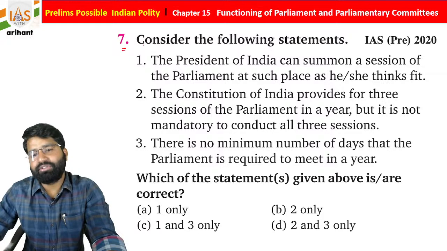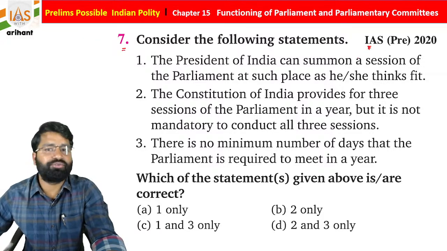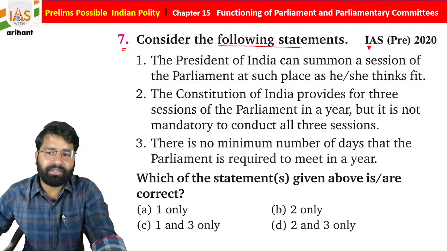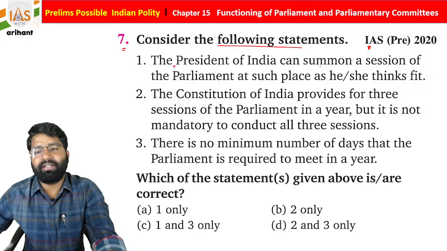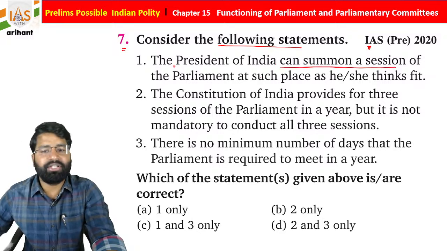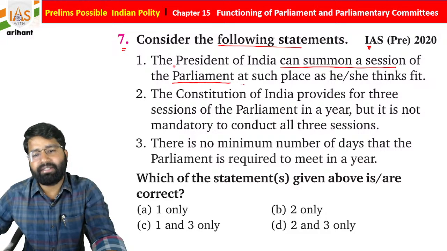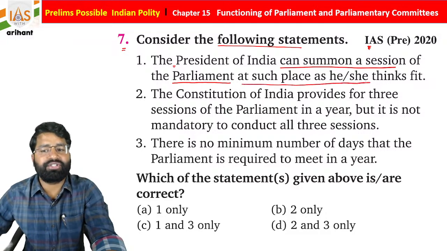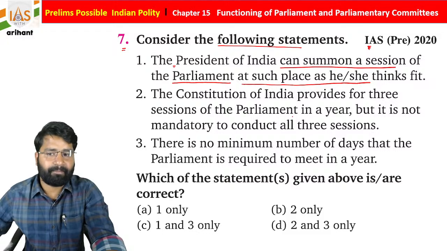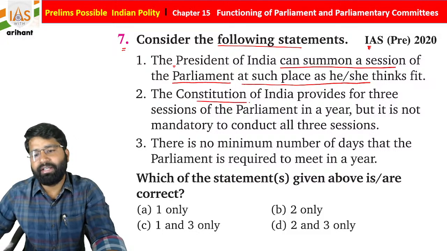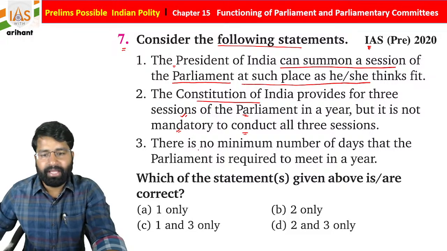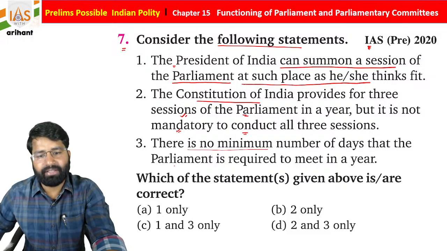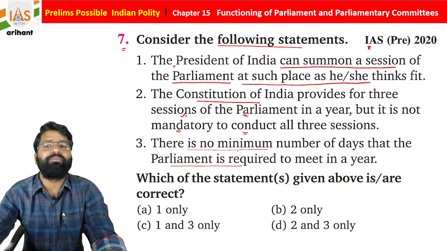Now the 7th question we have was in UPSC 2020. Consider the following statements. It is a statement-based question. The President of India can summon a session of Parliament at such place as he or she thinks fit. The Constitution of India provides for 3 sessions of Parliament in a year, but it is not mandatory to conduct all these 3 sessions. There is no minimum number of days that Parliament is required to meet in a year.